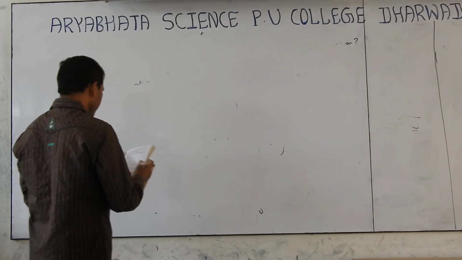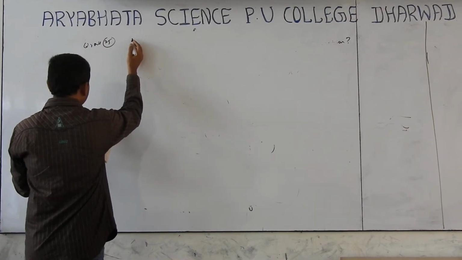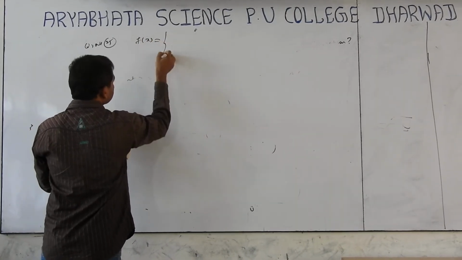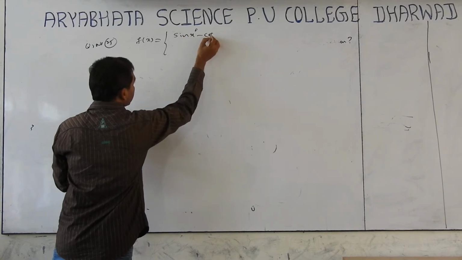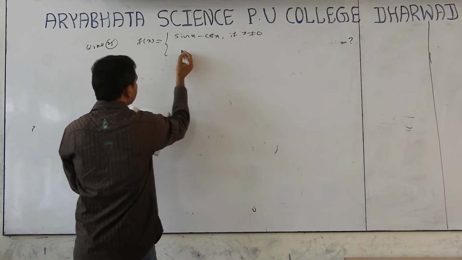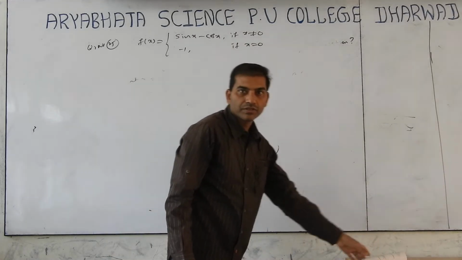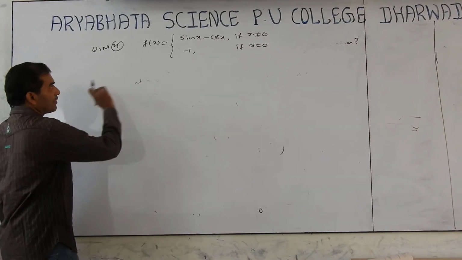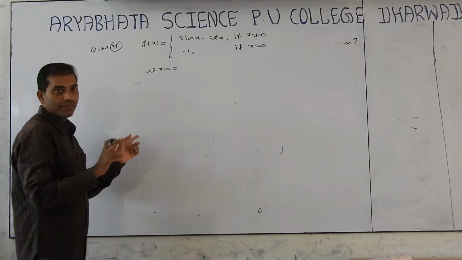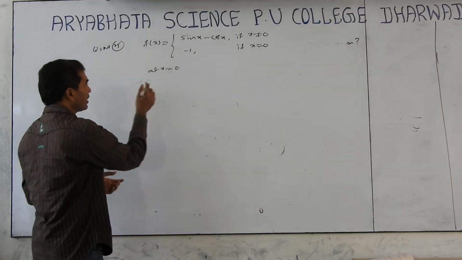Next, question number 25. Examine the continuity of f where f is defined by f of x equal to sin x minus cos x if x not equal to 0, and minus 1 if x equal to 0. At what point will we find the limit? At x equal to 0. Is it a changing function? No. So no need to find left and right limits. So find the function value first.